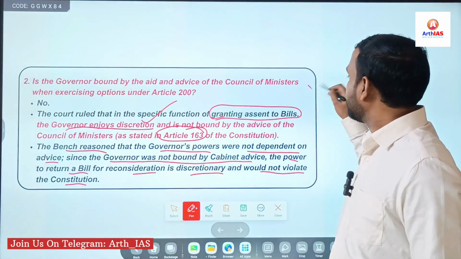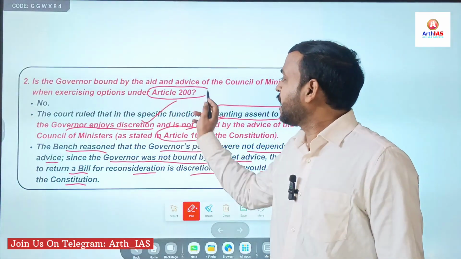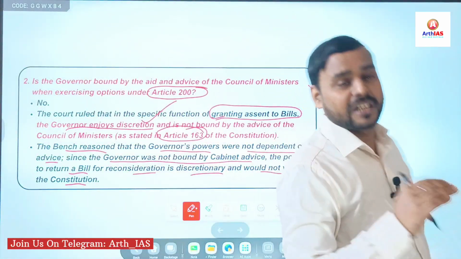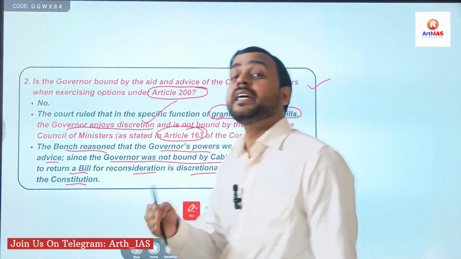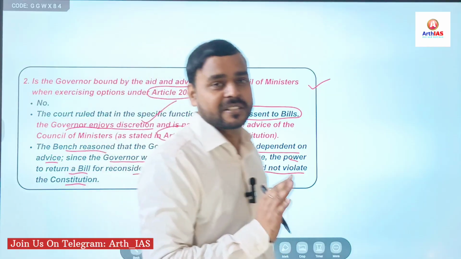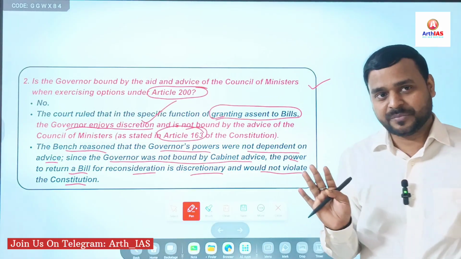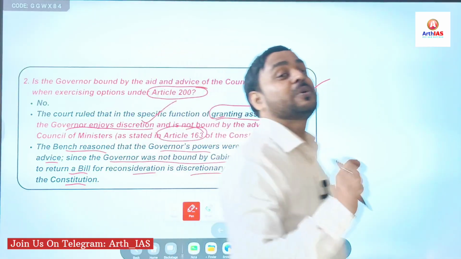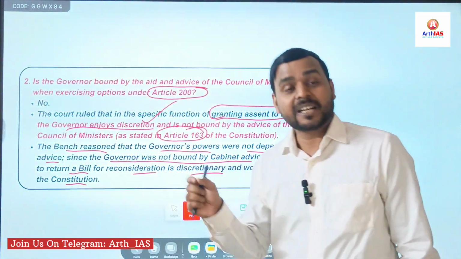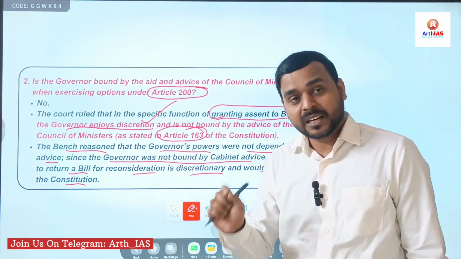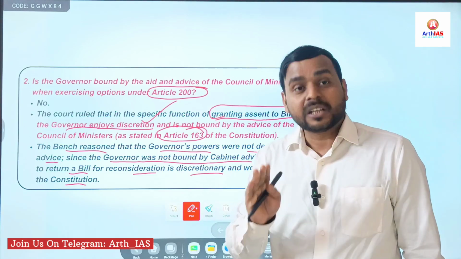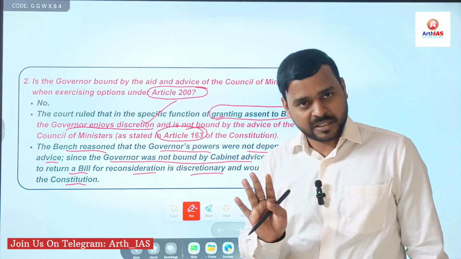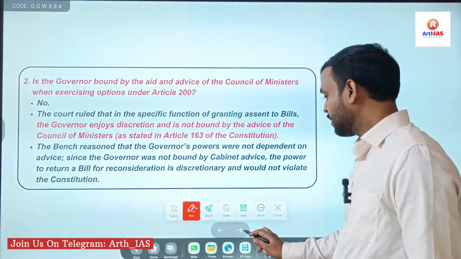So, simply it clarified that in giving assent to a bill under Article 200, the governor is not bound by the aid and advice of the Council of Ministers under Article 163. So Article 163 cannot bind a governor to give assent under Article 200. Article 200 is the discretionary power of the governor. Simple.